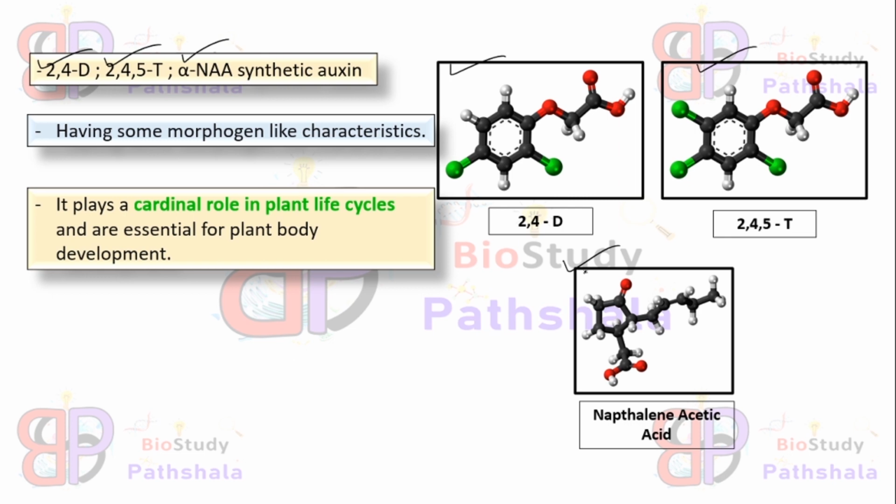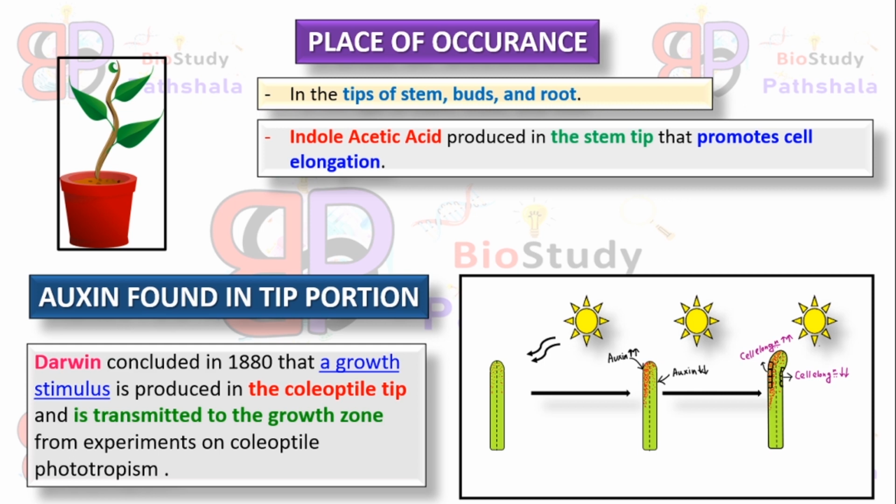Auxins show morphogen-like characters and have an important role in the cardinal system in the plant life cycle, as well as in plant body development and growth. Where do we find this auxin hormone in the plant body? We can find auxin hormone in the tip portions of the plant body. This might be stem tip, bud tip and root tips. And here indole 3 acetic acid is produced, and it results in cell elongation. Okay, how this auxin hormone promotes cell elongation we will see.